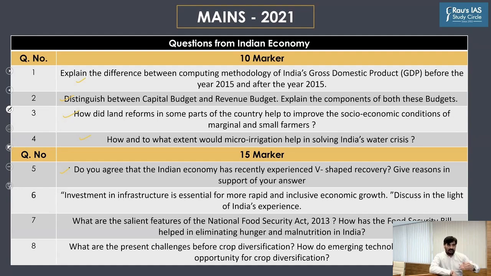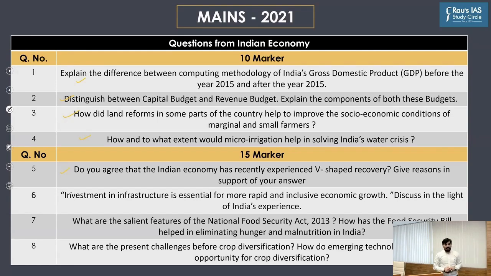Because of the economic slowdown, this question was asked as to whether the Indian economy is having a V-shaped economic recovery. This topic of V-shaped economic recovery was a recurrent theme in the newspapers. So this question, even though not explicitly mentioned in your syllabus, was directly picked up from current affairs. Next one,